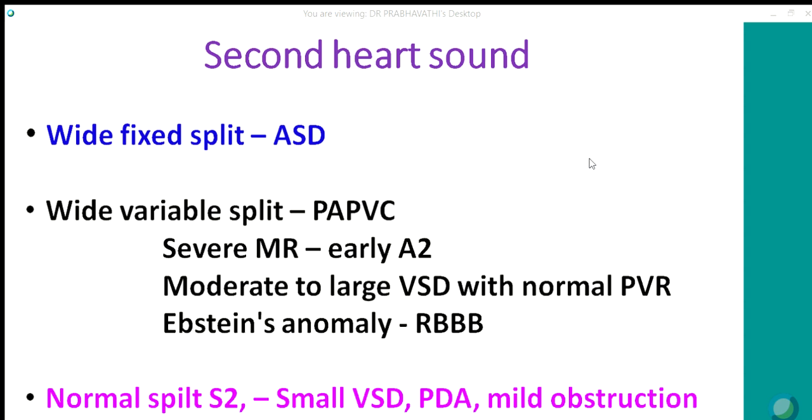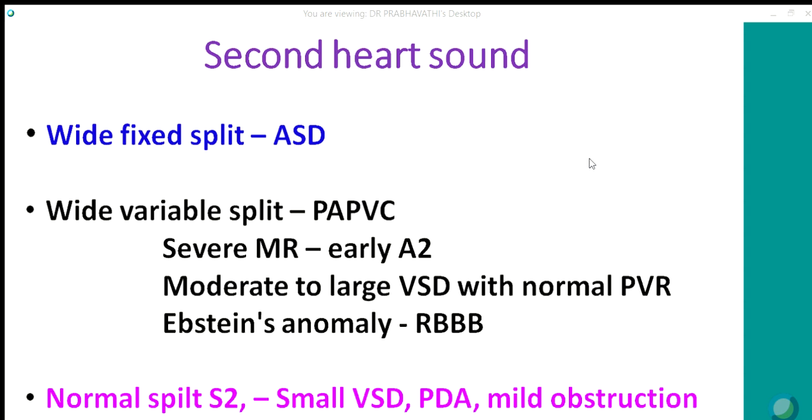And there are some conditions where you get a wide variable split of the second sound, that is partial anomalous pulmonary venous connection. Here again the P2 is delayed because of increase in hangout interval. Severe mitral regurgitation: here, because of the shortened ejection time, A2 occurs early and you have a wide variable split of the second sound. Moderate to large VSD with a normal pulmonary vascular resistance can also have an early A2 because of shortened ejection time.